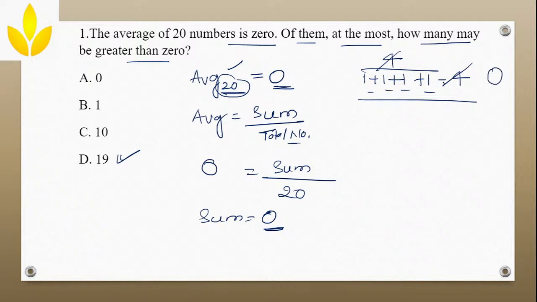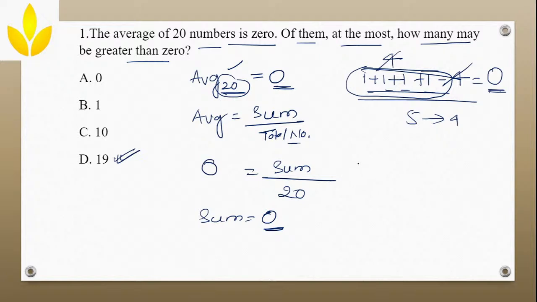Now with this question, out of 5 numbers, at the most how many can I keep as greater than 0 to get my sum equal to 0? Out of 5, I kept 4 numbers greater than 0 to get my sum equal to 0. The same trick applies here for 20 numbers.